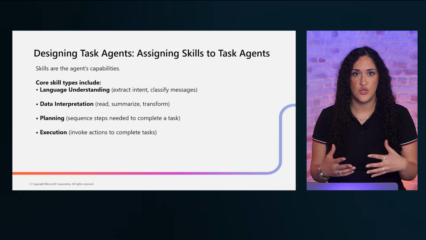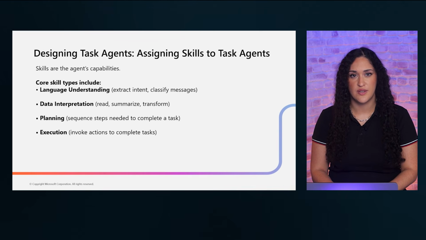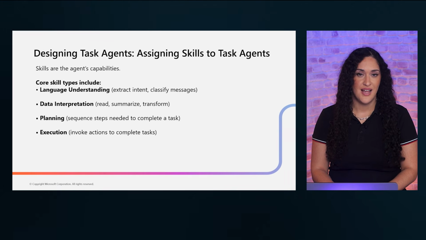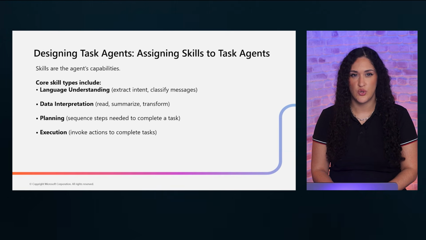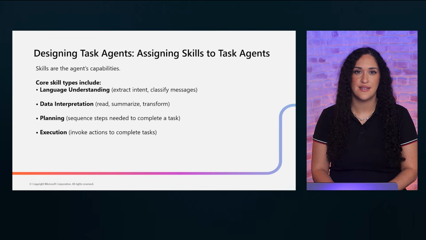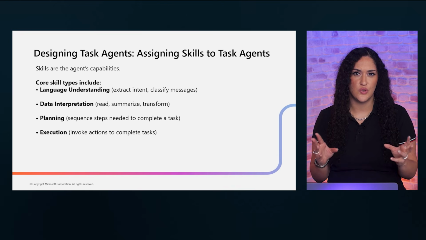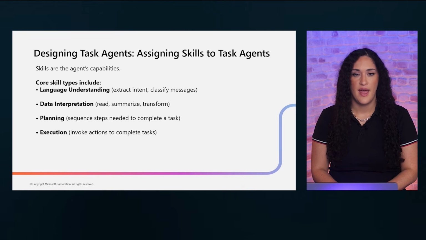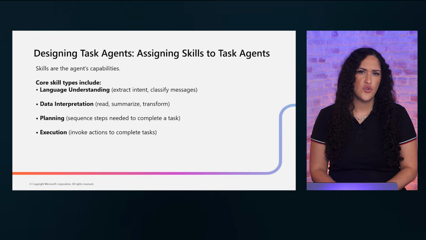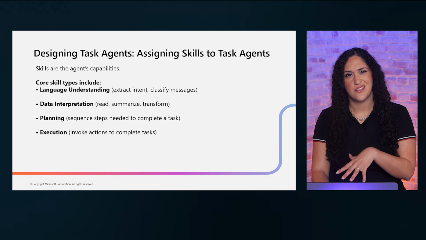Once your goal is defined, you need to assign the right skills. Think of skills as the core capabilities your agent brings to the table. There are 4 main types. Language understanding lets the agent extract intent and classify messages, so it knows what users are asking for. Data interpretation enables the agent to read, summarize, and transform information. Planning allows the agent to sequence multiple steps in the right order. And execution gives it the ability to actually invoke actions. Your job is to match the right combination of skills to your agent's goal. Not every agent needs every skill.